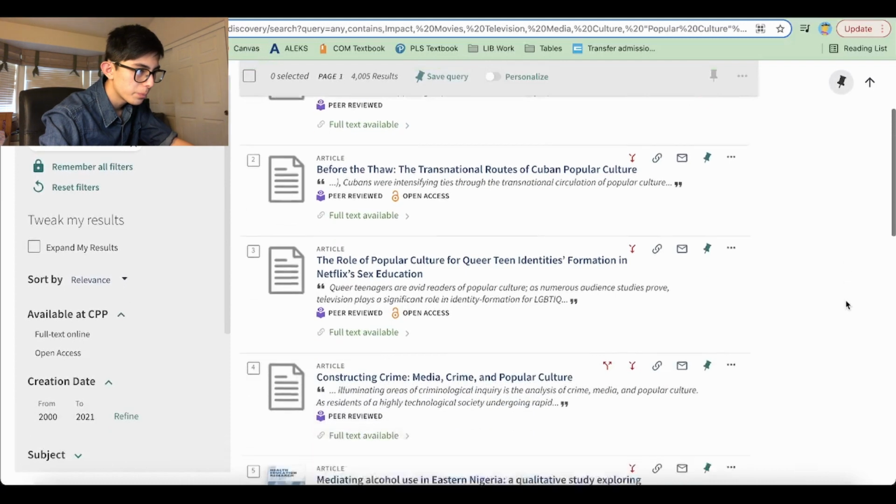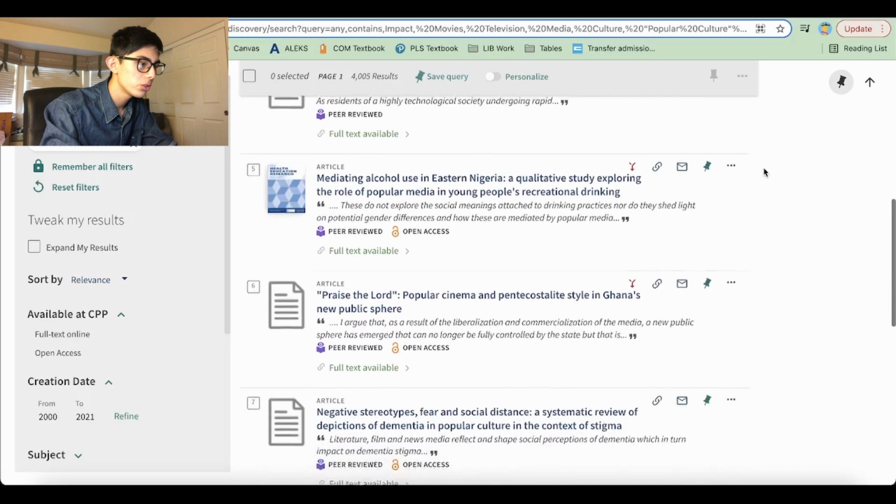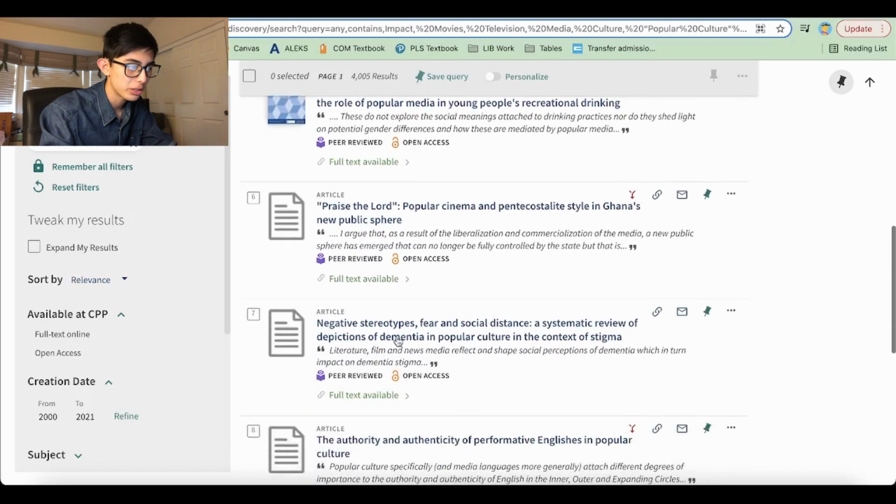Scrolling through these, you can begin to see some, like this one, have a bit more of a positive connotation towards movies and television's influence, while with stuff like this one, you see it talks about negative stereotypes, so that has a bit more of a negative connotation. And that's a good time to point out that all sources, no matter how hard they try to be neutral, will have some sort of bias.